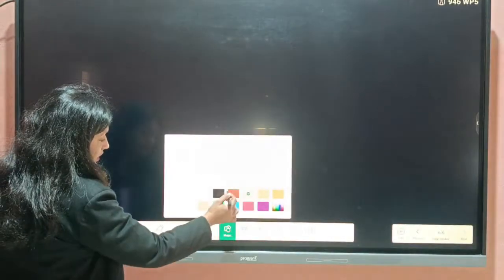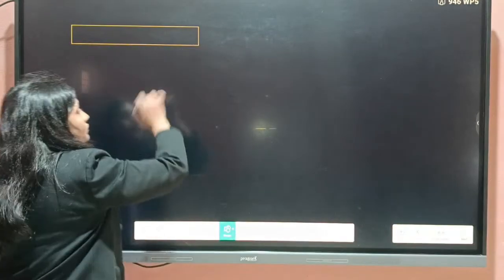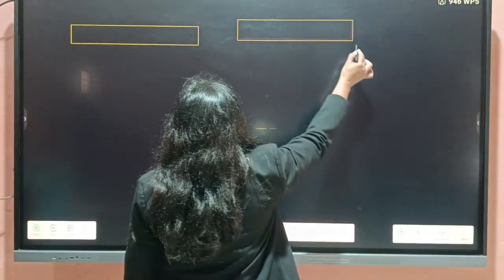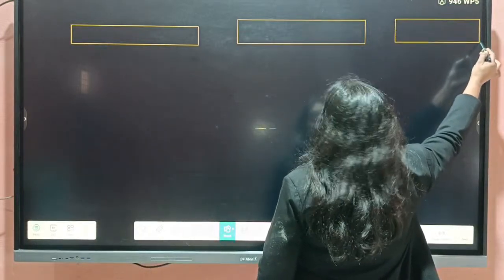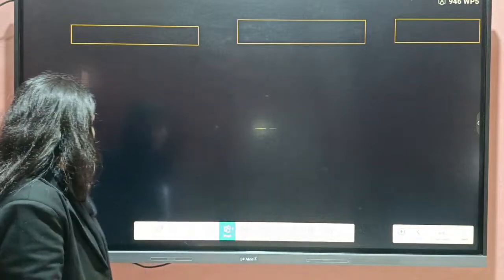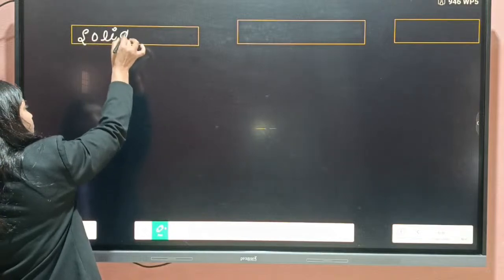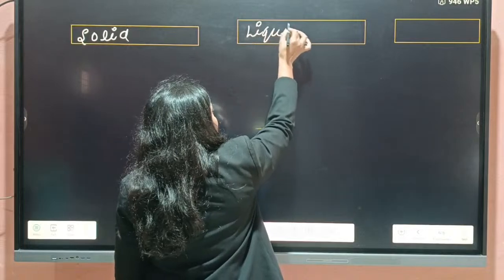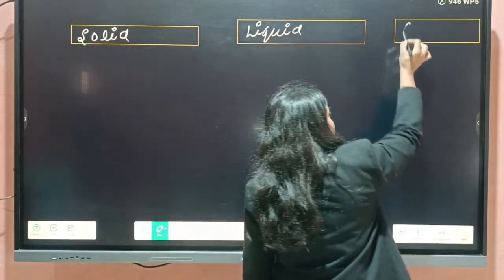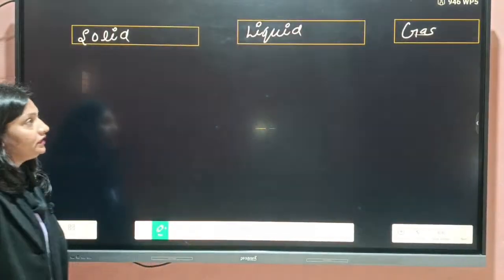So students, solid, liquid, and gas. Physically, we divide matter into three: solid, liquid, and gas.